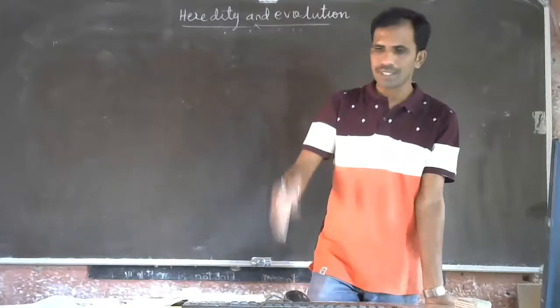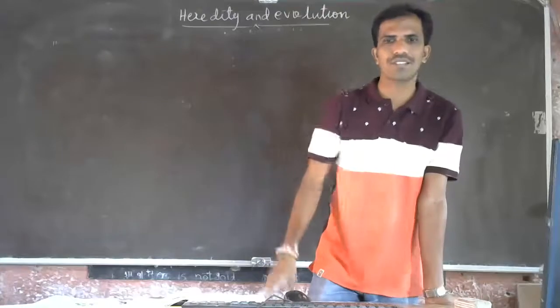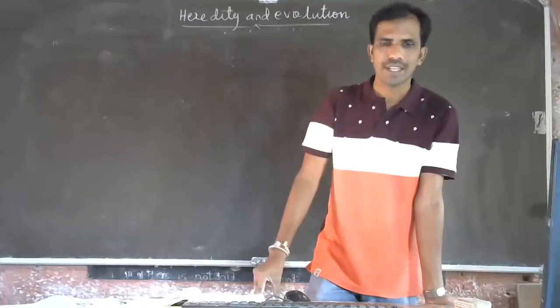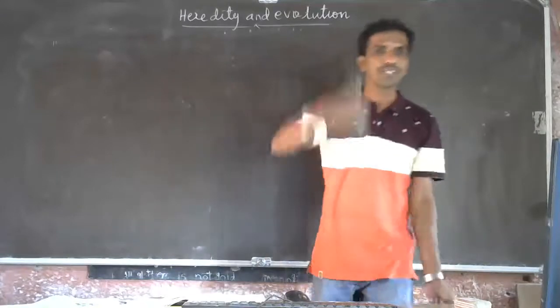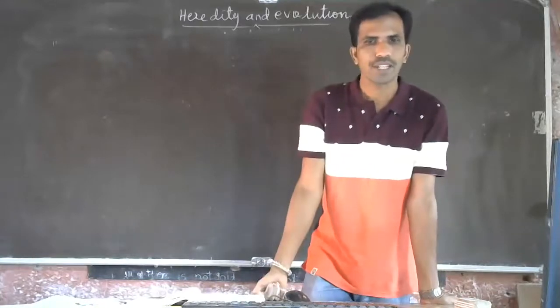Understood? So, transfer of character from one generation to the other generation is called heredity. Means the chromosomes help in transferring the character from one generation to the other generation. That's known as heredity.